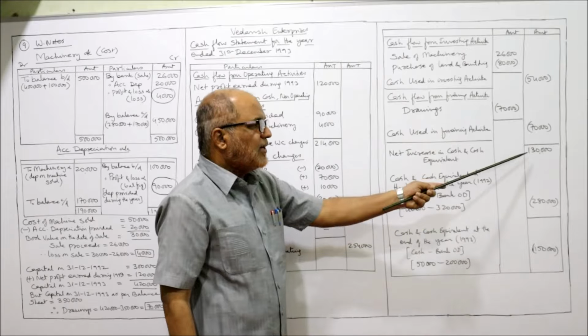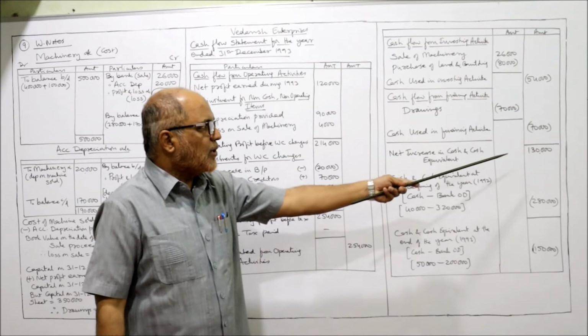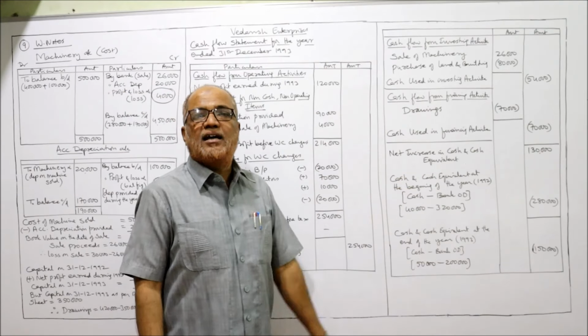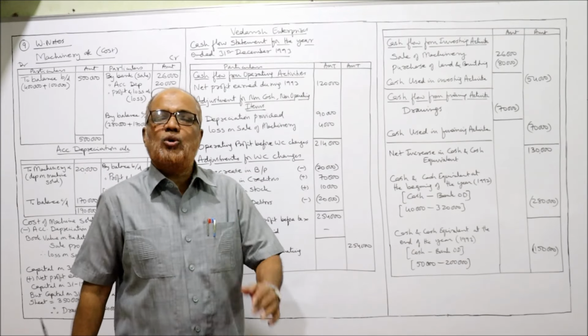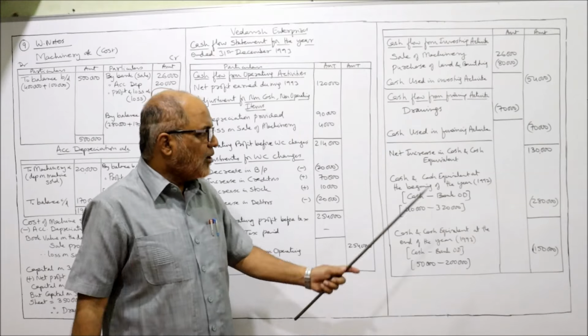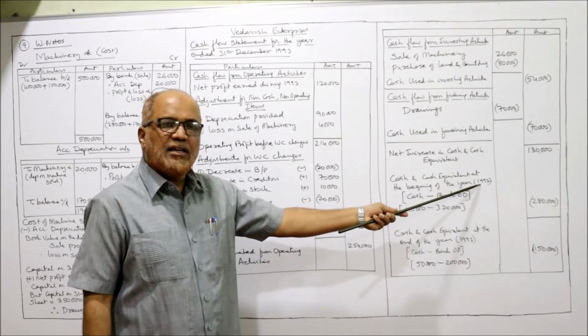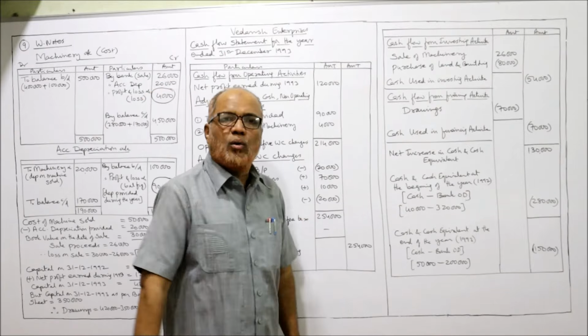So net increase in cash and cash equivalent. If you get positive, it is increase. If you get negative, it is decrease. So here positive. So net increase in cash and cash equivalent. To this we add cash and cash equivalent at the beginning of the year. The beginning of the year means 1992, last year. The last year cash balance minus bank overdraft.